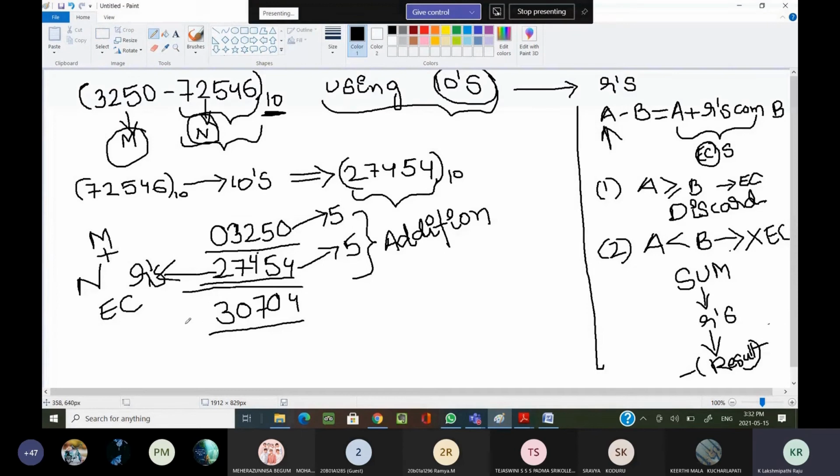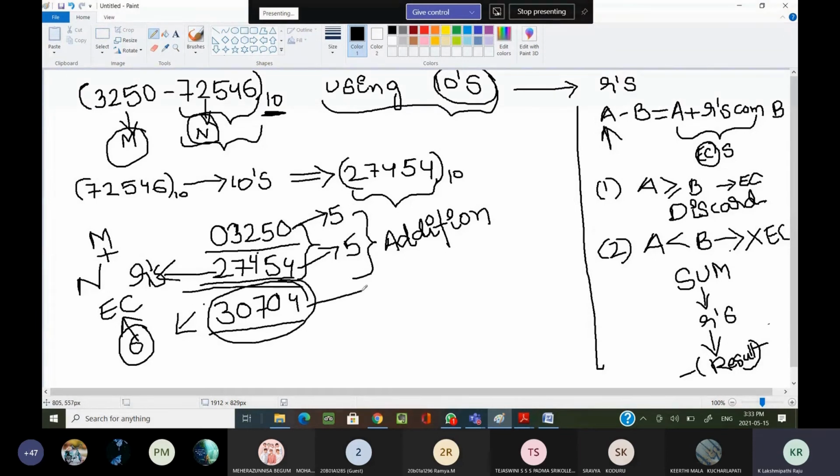In this case, I don't get any additional sixth digit. If I get an additional sixth digit, I consider it an end carry. But here I don't get any additional sixth digit. I am getting the same number of digits. In this case, we don't get any end carry.